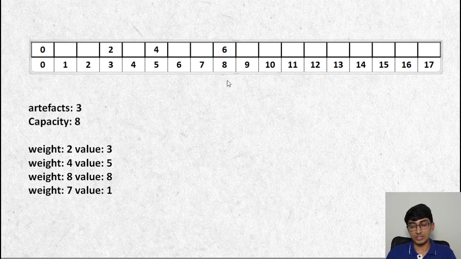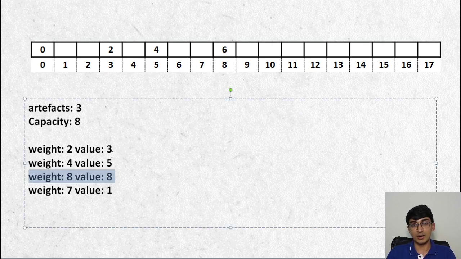So now if you just take a snapshot of this, what we are basically saying is, to reach a value of 3, you need minimum weight 2. To reach a value of 5, you need a minimum weight 4. To reach a value of 8, you need a minimum weight 6. All other combinations are just not possible at the current moment. Okay, great. Now let's pick up the third artifact, and the third artifact is 8.